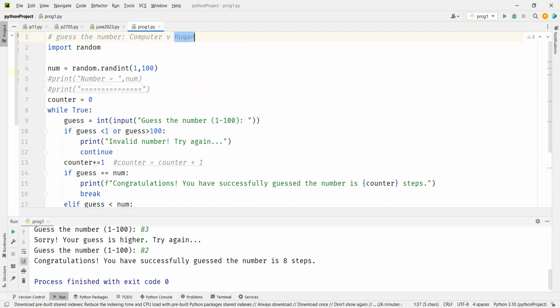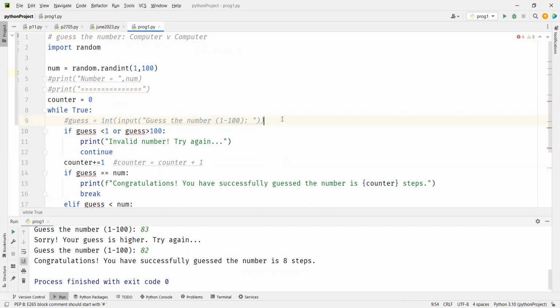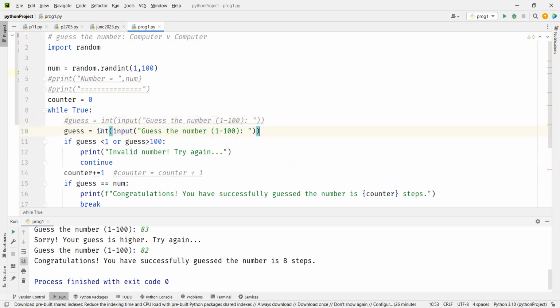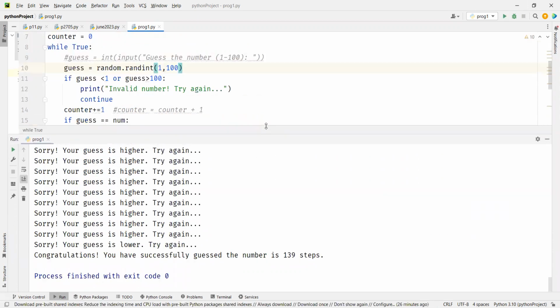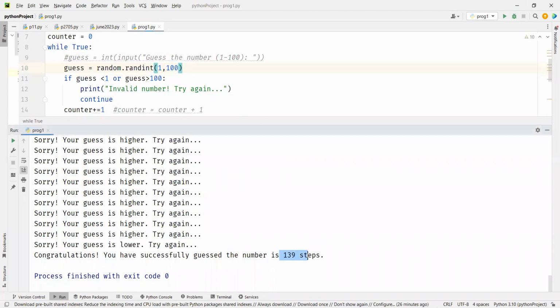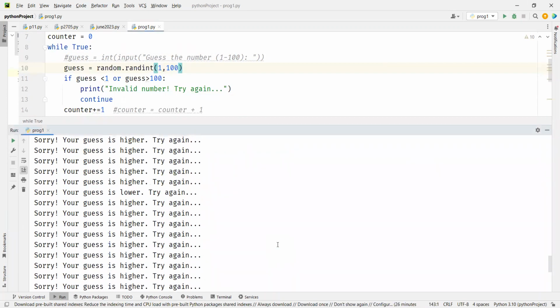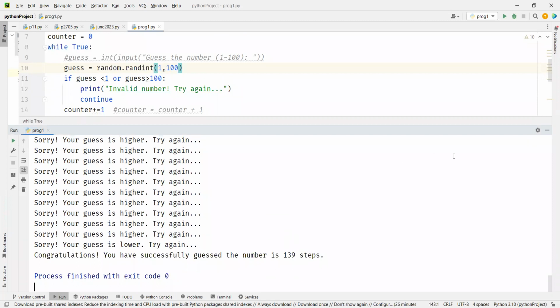Now we'll say computer versus computer. Simple, right? So instead of us guessing, we'll let the computer guess. So we'll say random dot randint, 1 comma 100. Now let's run this. So it took how many steps? 139 steps. Do you think we are better than a computer?